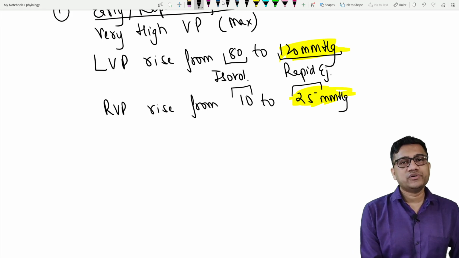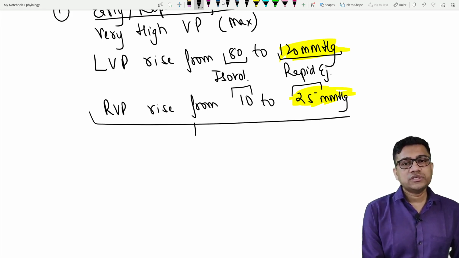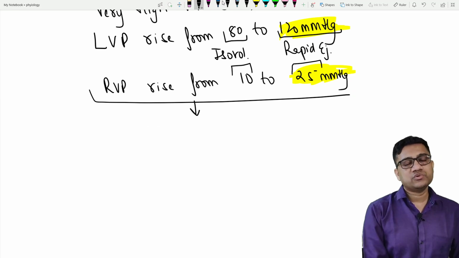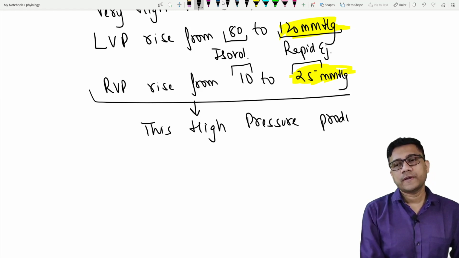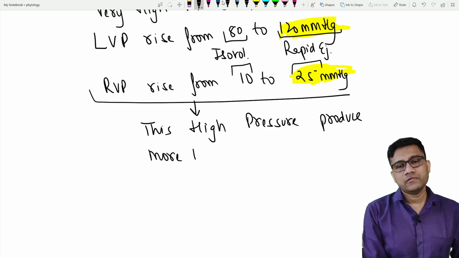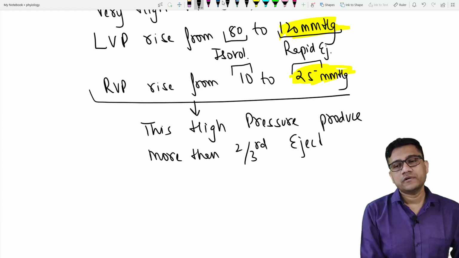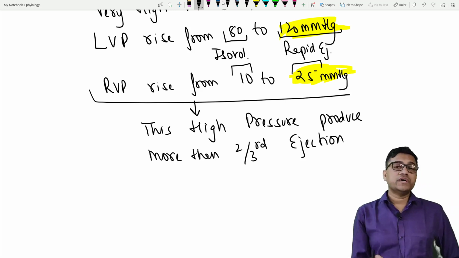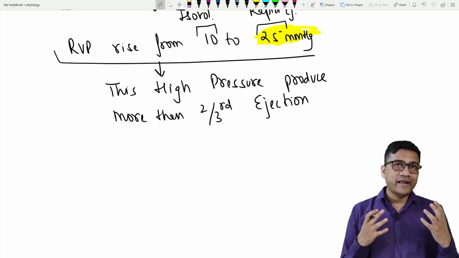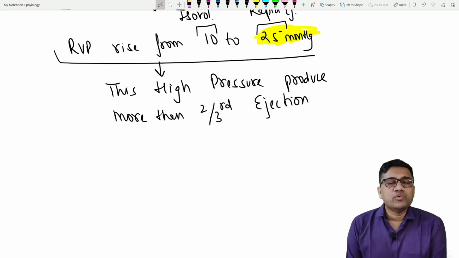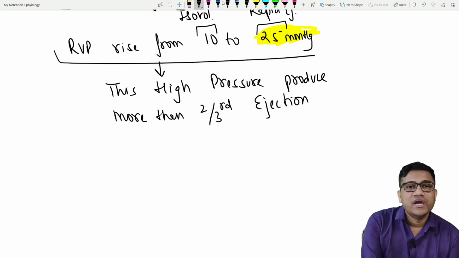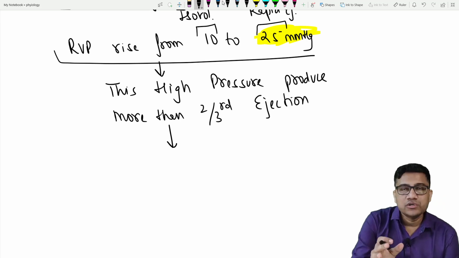Now such a high pressure is going to do which change? Write down, this high pressure produces more than 2/3 ejection. So 2/3 ejection means what? If you had 100 ml blood, you will eject 66. Okay, almost 70% you can say. So almost 60-70% blood is ejected. Now once the blood is out, the pressure will fall.